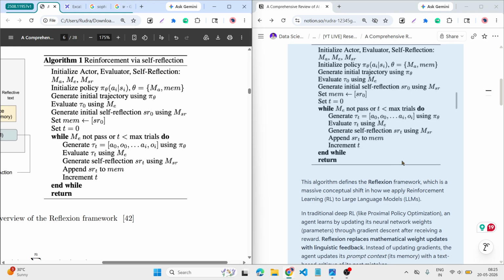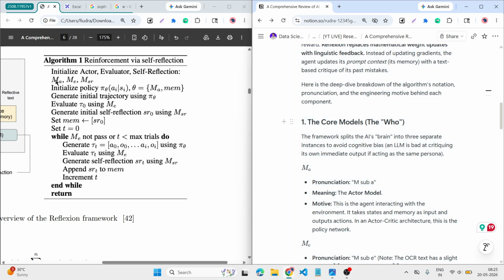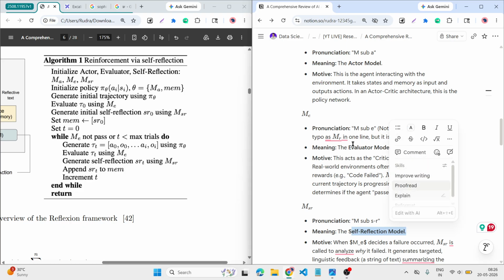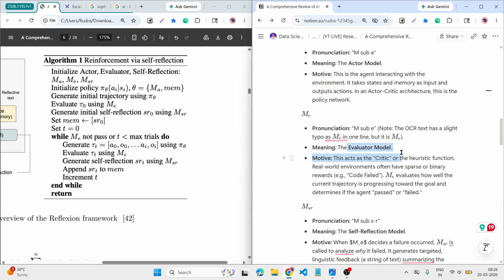First of all, the MA, ME, and MSR. MA is the actor model. MSR is the self-reflection model, and ME is the evaluator model. So these are the three kinds of models we are initializing: actor, evaluator, and self-reflection.